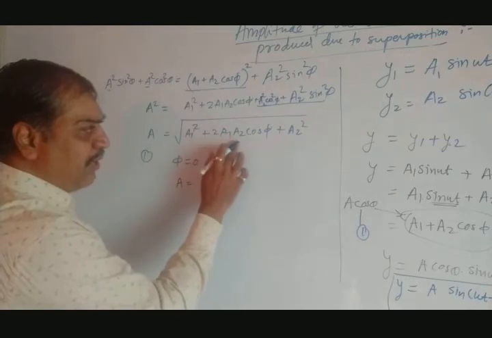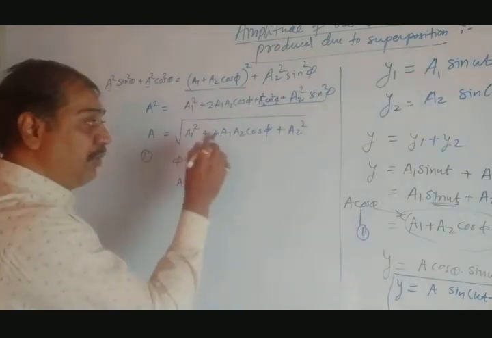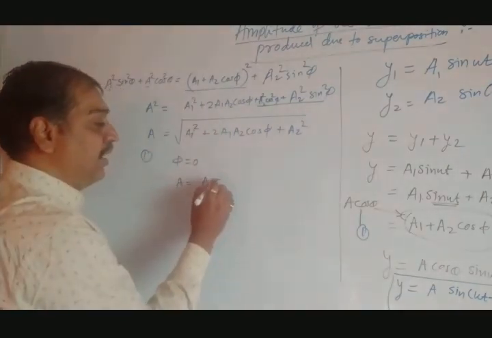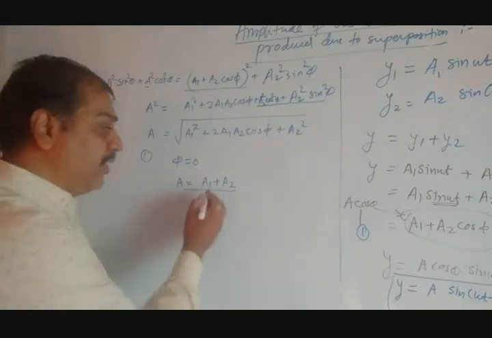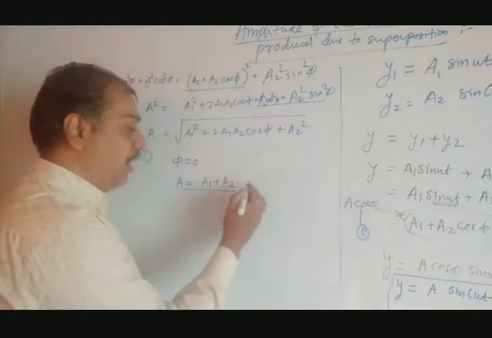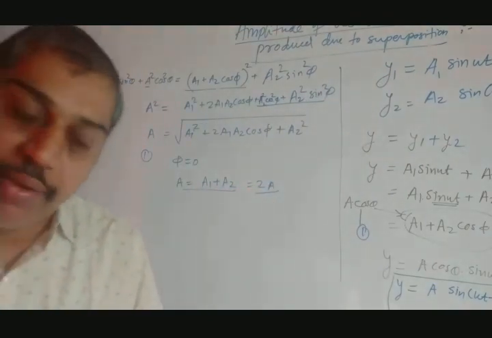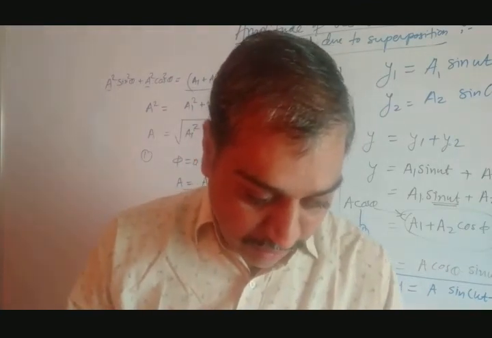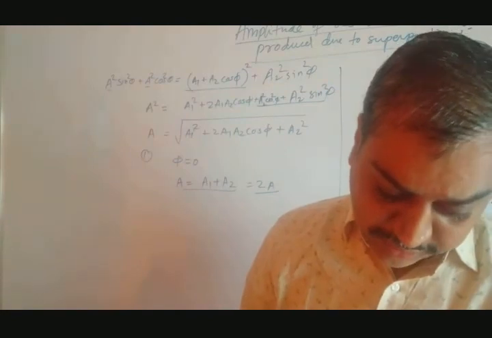What is A equal to? A1 square plus twice A1 A2, this is 1, twice A1 A2 plus A2 square. So square root of A1 plus A2 whole square. Outside the square root it is A1 plus A2. So this is amplitude. If A1 is equal to A2 equal to A, what we get? It is twice A. Same equation we have derived in oscillation also. So this is the equation for first case.